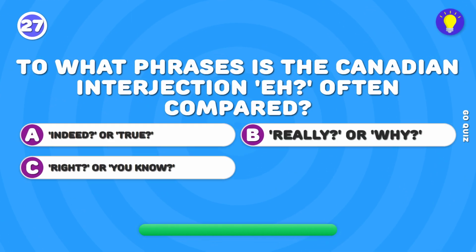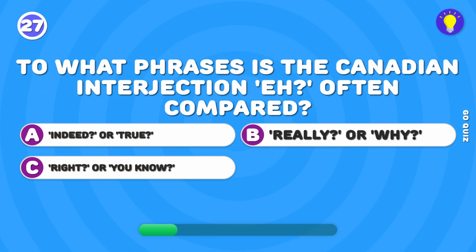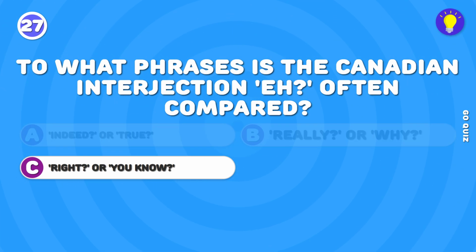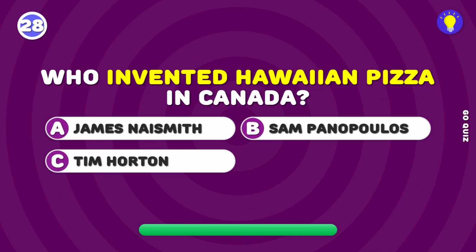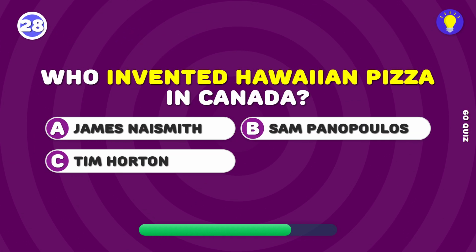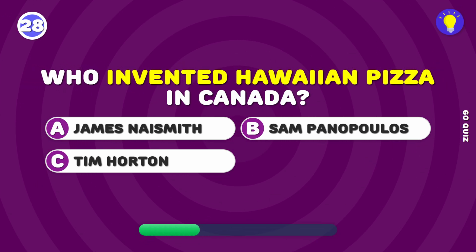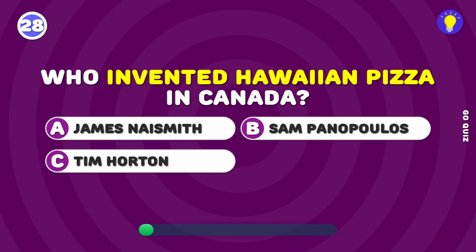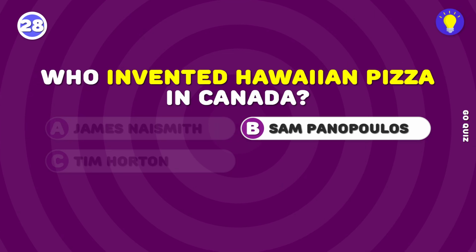To what phrases is the Canadian interjection "A" often compared? The Canadian "A" is similar to "right" or "you know." Who invented Hawaiian pizza in Canada? Sam Panopoulos, a Greek immigrant, invented Hawaiian pizza in Canada.